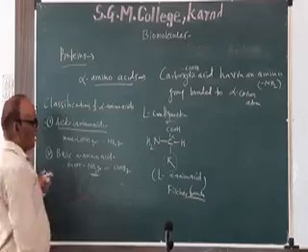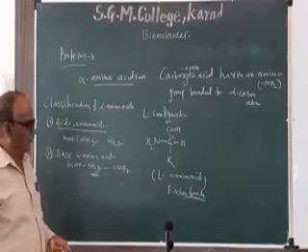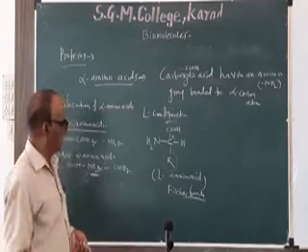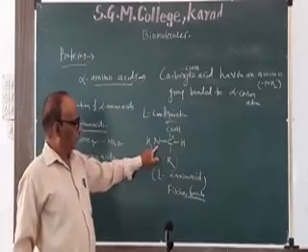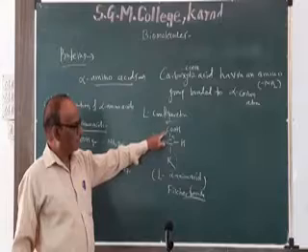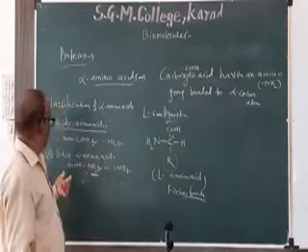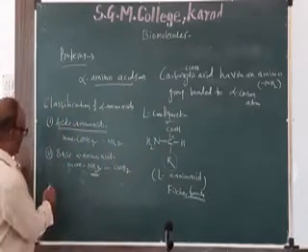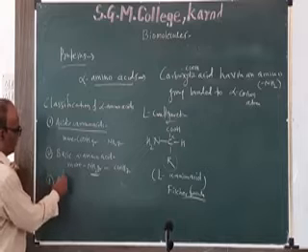Then the alpha amino acid is called basic. Basic means the amino group is basic in nature. So if more than one amino group is present as compared to one COH group, then it is a basic alpha amino acid.